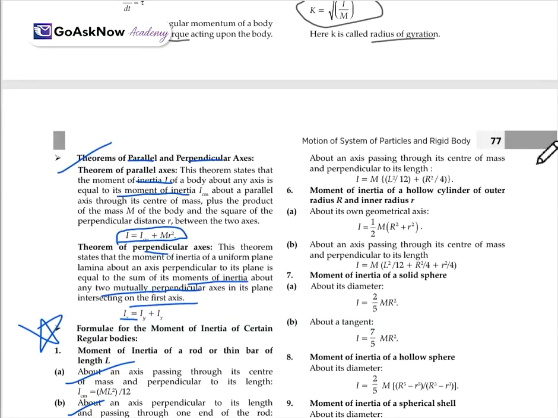About an axis through the center of mass and perpendicular to its length: m times L square upon 12 plus r square upon 4. Moment of inertia of a hollow cylinder of outer radius r and inner radius r about its own geometrical axis: I will be equal to half m.